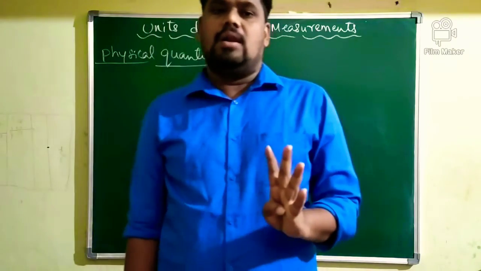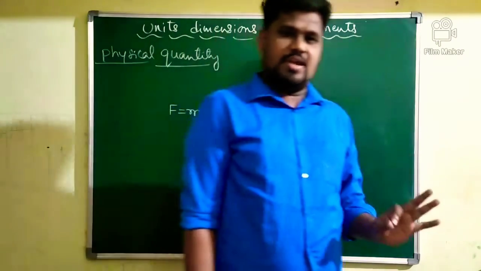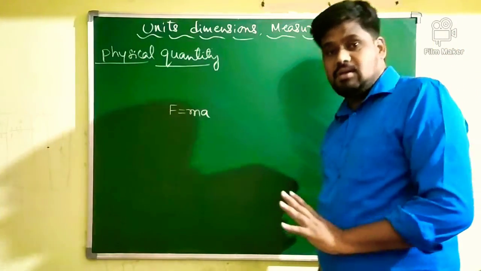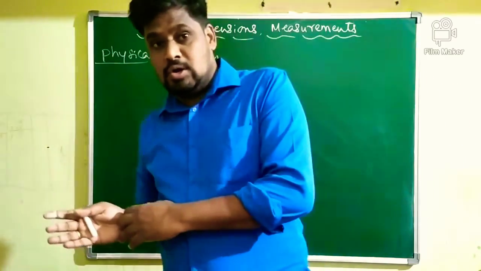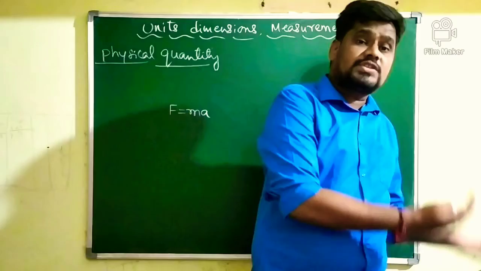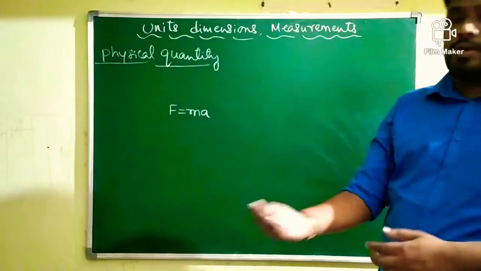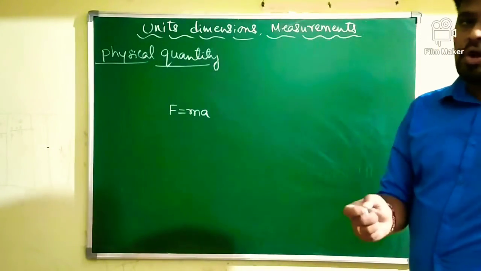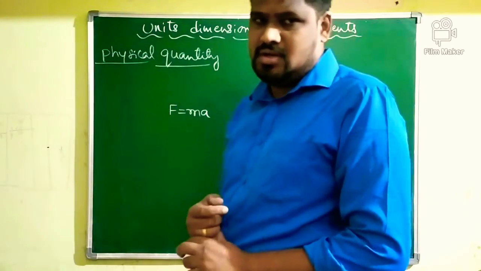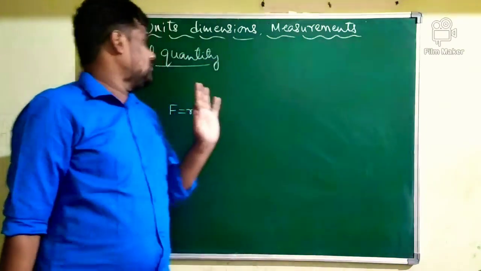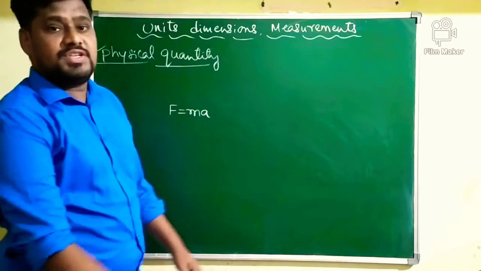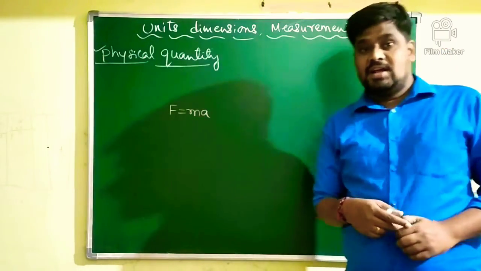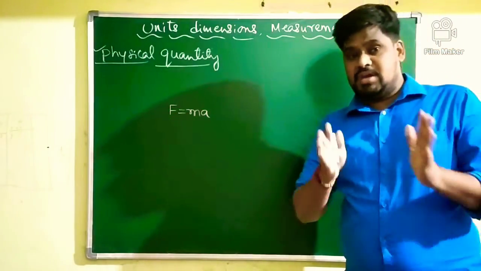In general, length can be measurable. Mass can be measurable. Time can be measurable. Temperature can be measurable. Electric current can be measurable. Voltage can be measurable. Force can be measurable. Distance traveled by the body can be measurable, or speed can be measurable. Any quantity, if it is possible to measure, we will call it a physical quantity. Concentrate here. Which quantity is said to be a physical quantity in science? Any quantity which can be measurable.